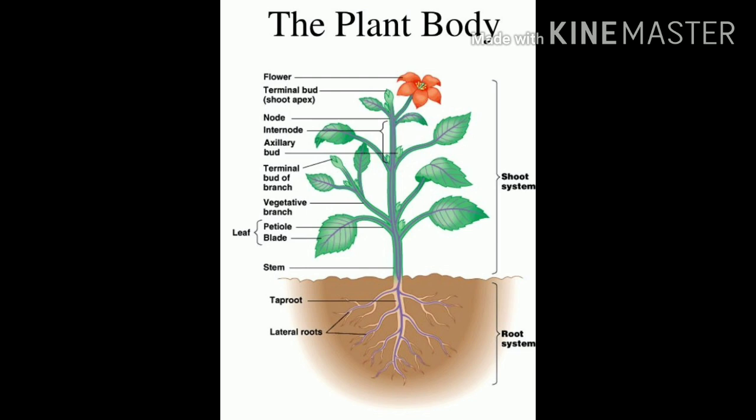Here the growth will take place in the root tip also, students. So the growth will take place in the shoot tip as well as in the root tip, so that the plant increases in length both in the shoot as well as in the root. Let me discuss the types of meristem.